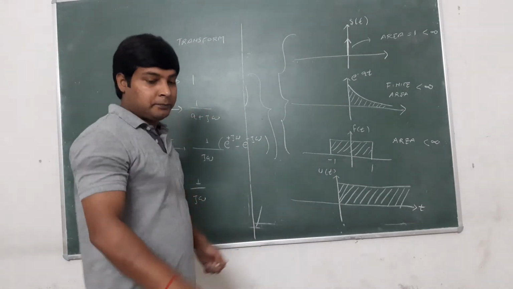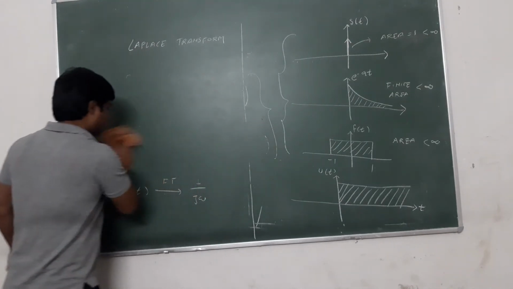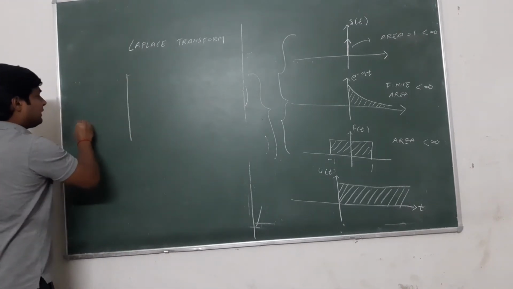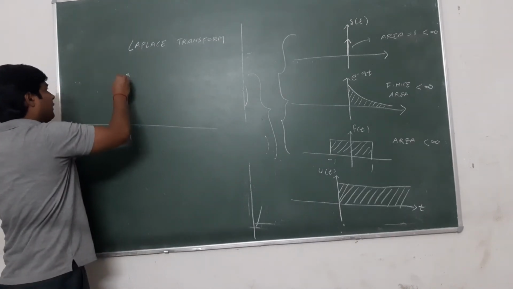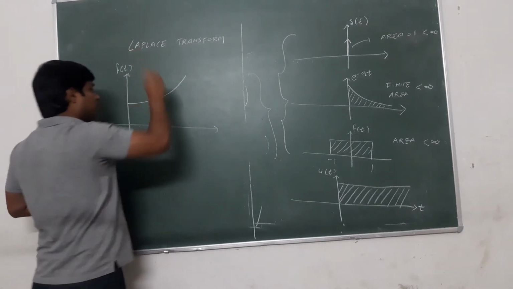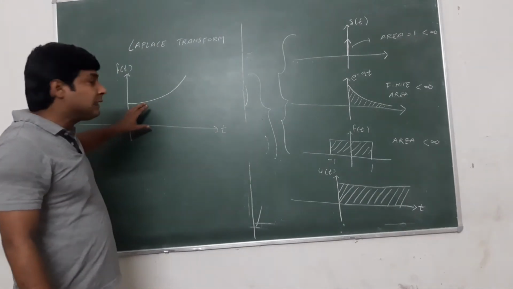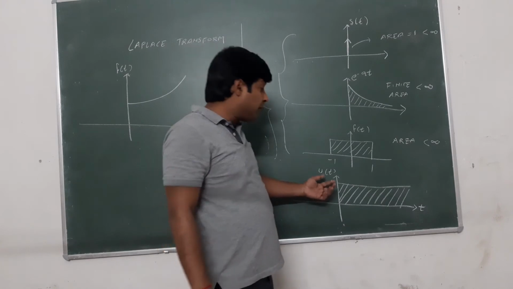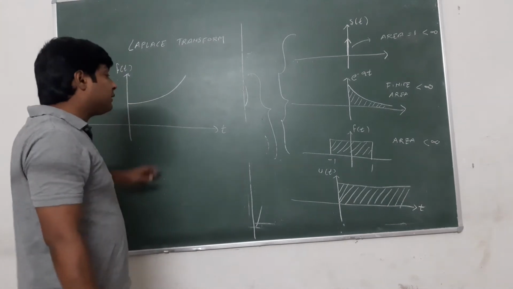So what will happen for such type of signal? Those signals whose amplitude is increasing with respect to time, or whose amplitude is constant with respect to time, always have infinite area.